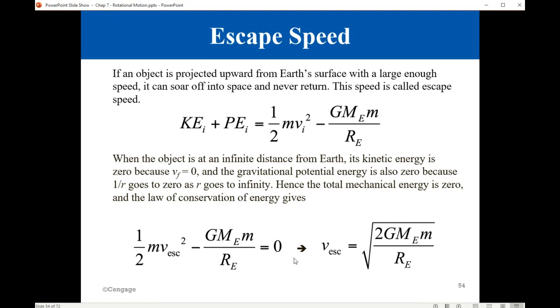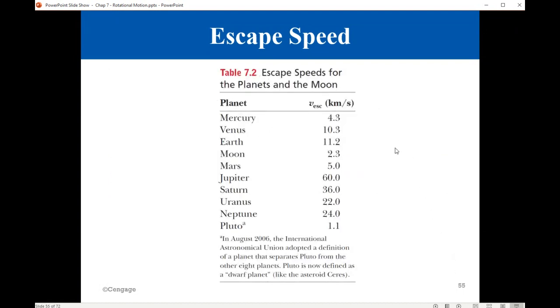And now we can solve for the escape velocity, the original velocity that will allow us to reach this situation. So from this equation, the escape velocity equals the square root of 2 G mass of Earth divided by the radius of Earth. When we use this equation for various planets, for Earth, it is 11.2 kilometers per second.